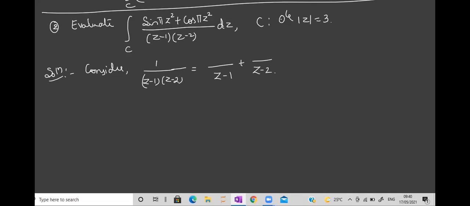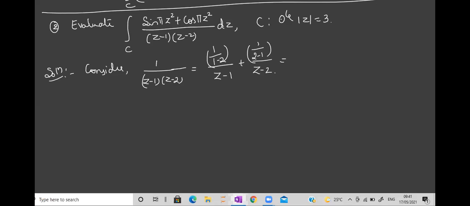So z minus 1 will be 0 for z equal to 1. Hide this, and just replace z by 1 in 1 upon 1 minus 2. Similarly, z minus 2 will be 0 for z equal to 2. So hide this part and just 1 upon 2 minus 1. Correct?